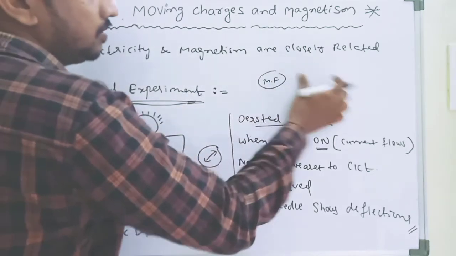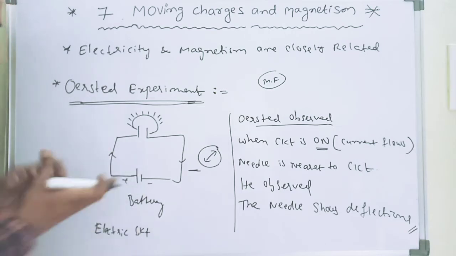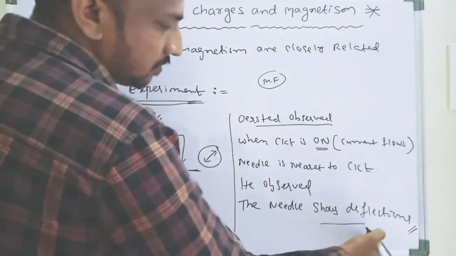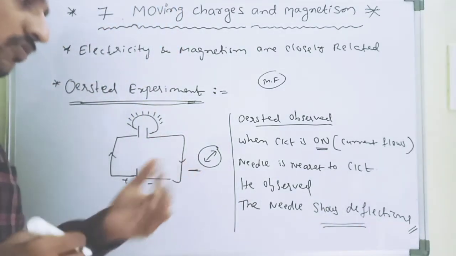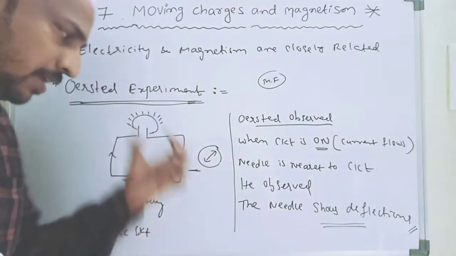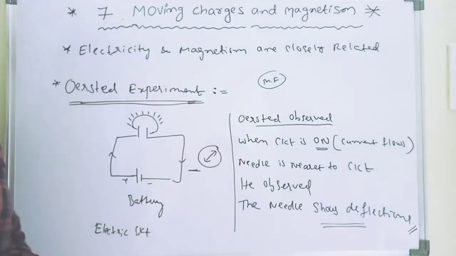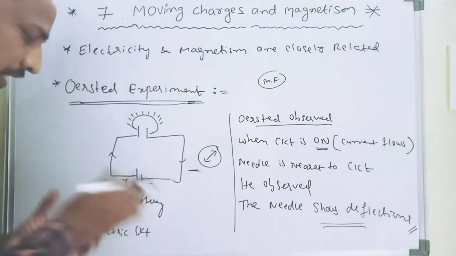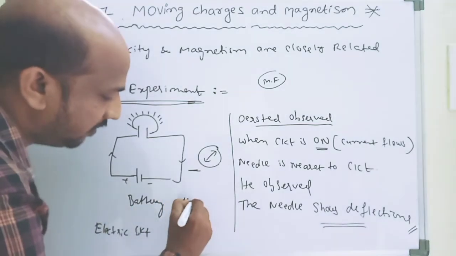But here there is no magnetic field. This is an electric circuit. But here the needle, he observed, shows deflections, which means the electric circuit has some magnetic field.